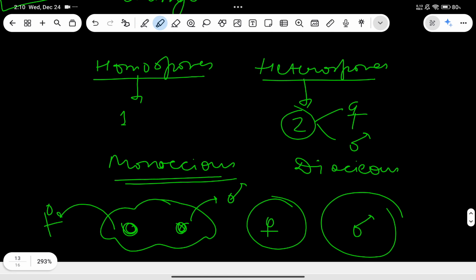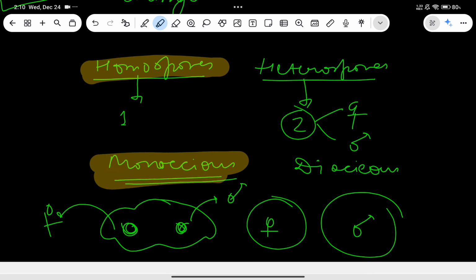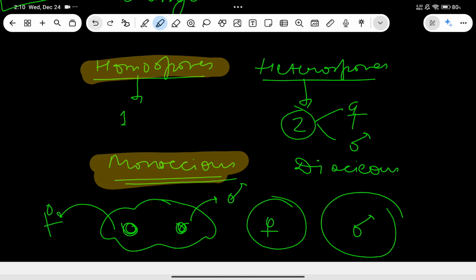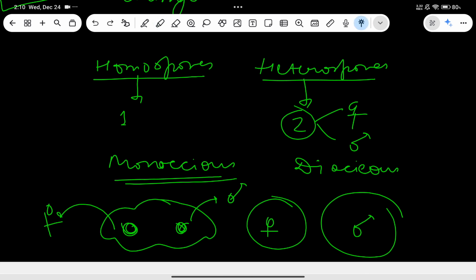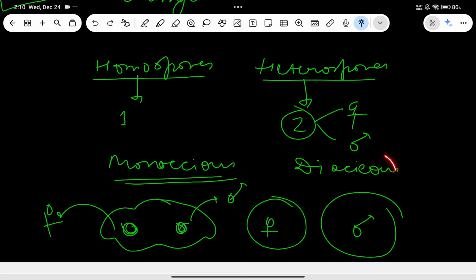See, some people think that homospores always give rise to monoecious plants because this is also happening on one same plant body, but they are wrong. Actually, that's not true, because you'll find homospores in case of bryophytes, but yet you'll find some dioecious conditions there. And people think that in the heterosporous condition there are two, so therefore they'll always be dioecious, and that dioecious condition is always in the case of heterosporous. That's not true. It is also in case of homosporous.